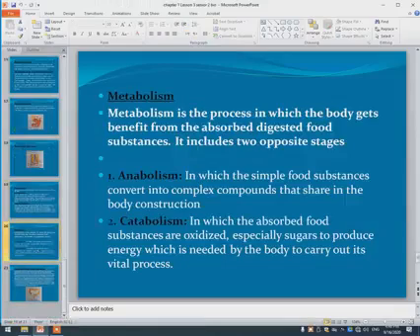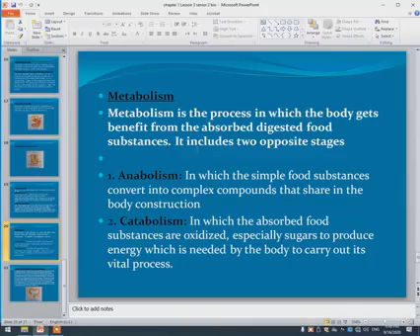After that, we'll talk about metabolism. What is meant by metabolism? Metabolism includes the processes in which the body benefits from the absorbed digested food substances. Metabolism contains two processes, as we studied before in senior one, anabolism and catabolism. Anabolism means making polymers from monomers.